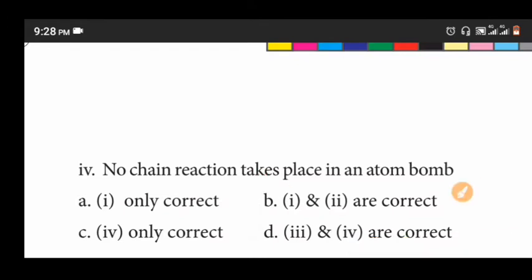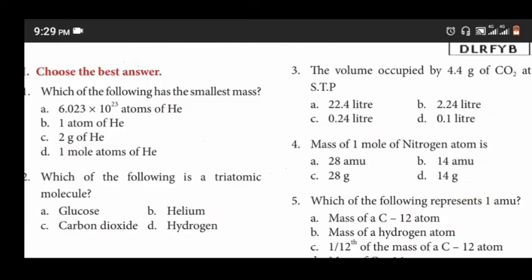So next we are going to see seventh lesson. Lesson atoms and molecules. First question is, which of the following has the smallest mass? Option A, 6.023 into 10 power 23 atoms of helium. 1 atom of helium, 2 gram of helium, 1 mole atoms of helium. The answer is 1 atom of helium.